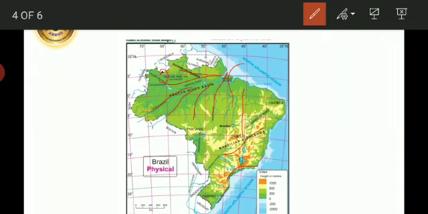It acts as a barrier to the southeast trade winds. The trade winds blowing from the southeast, it obstructs these winds so that the winds give rainfall to the eastern part of Brazil. The escarpment acts as a barrier to the southeast trade winds, giving rise to the rain shadow area in the northeastern part of the highlands. Here you can see a drought quadrilateral.